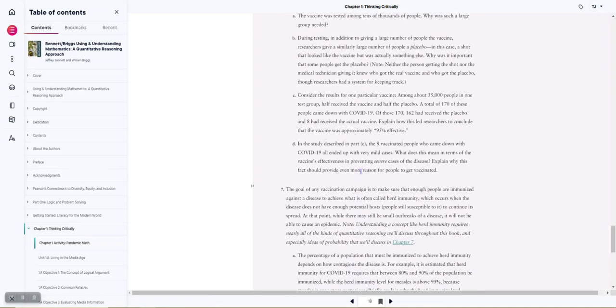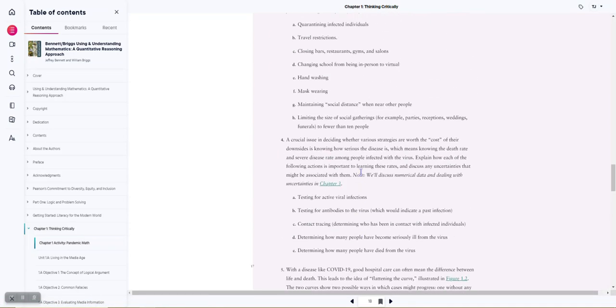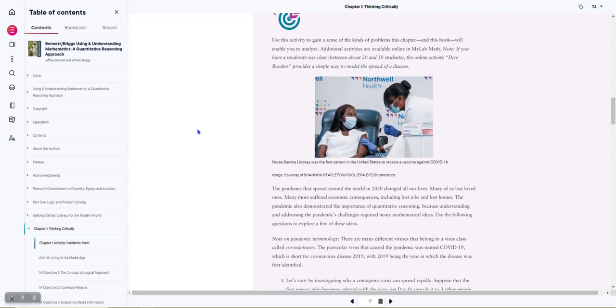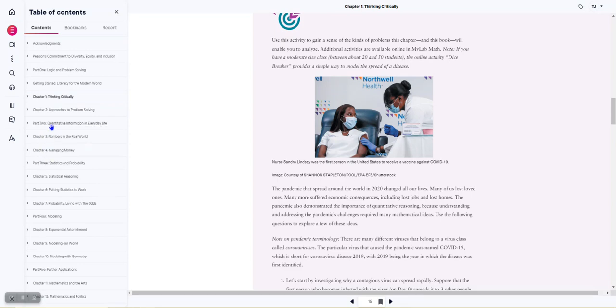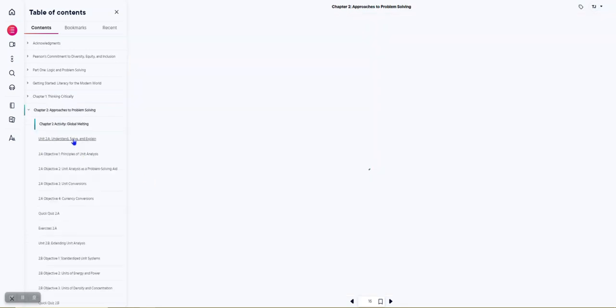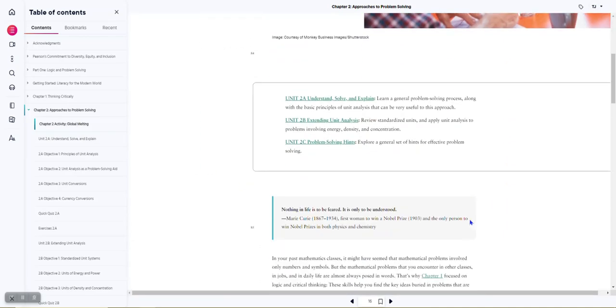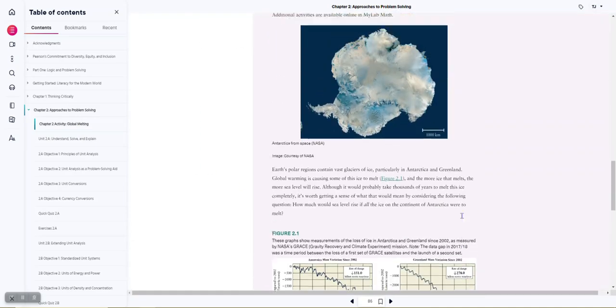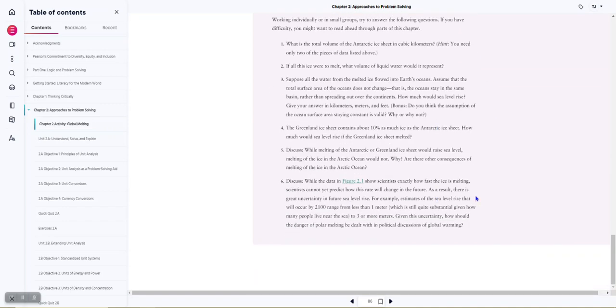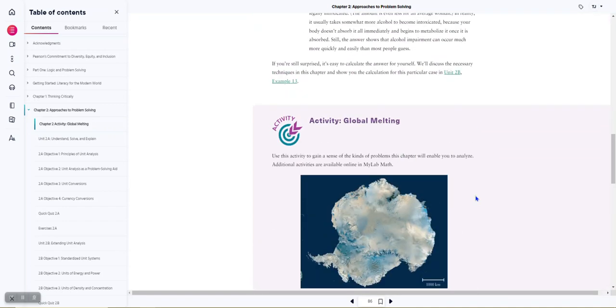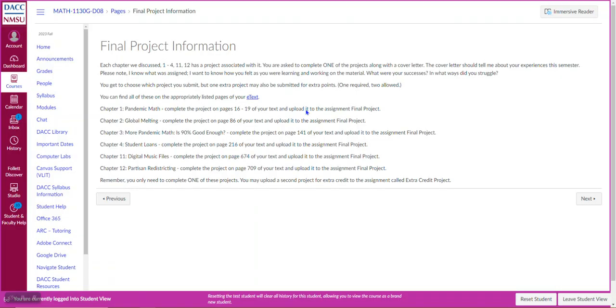So those are the projects that I'm thinking of. Those are the projects that I want you to complete, and they're at the beginning of each and every one of our chapters. Every chapter we did starts with an activity. And it's that activity, global melting, in this case, 6 questions. All right, so pick a chapter and do the activity for that chapter, and that is your final project.